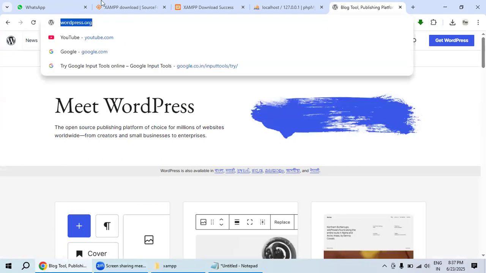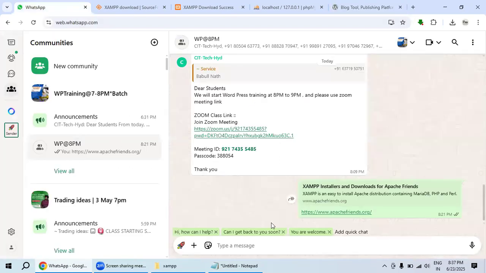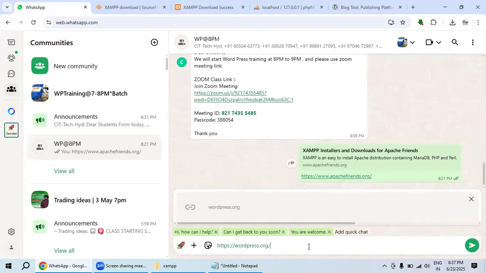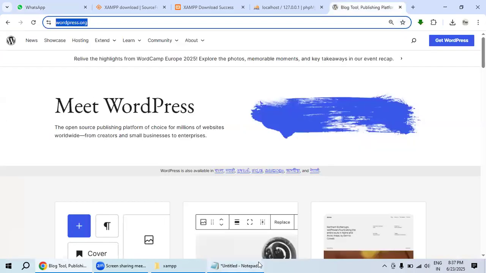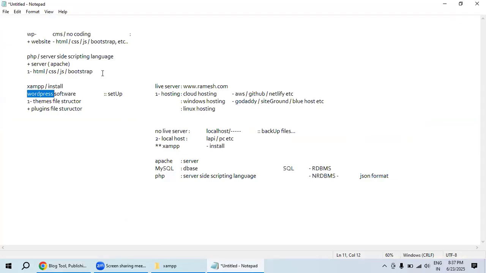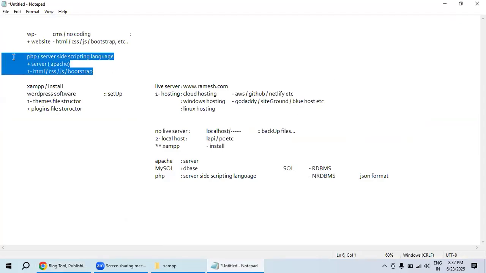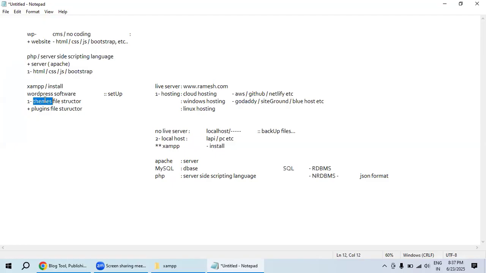So I will share this link inside our group itself. Here you could see this is WordPress.org. So we discussed about this one. Every theme and every plugin has been developed using these technologies. If you are a coder, if you have good knowledge about PHP and coding, you can create your own themes. You can create your own plugins. You can even sell your own themes and plugins by using this WordPress.org itself.